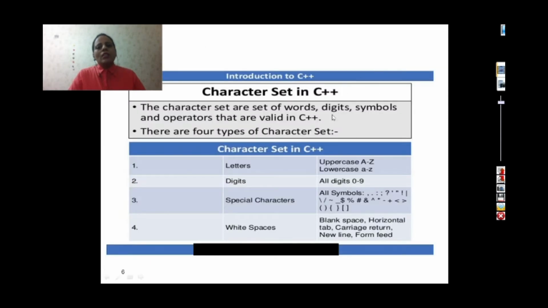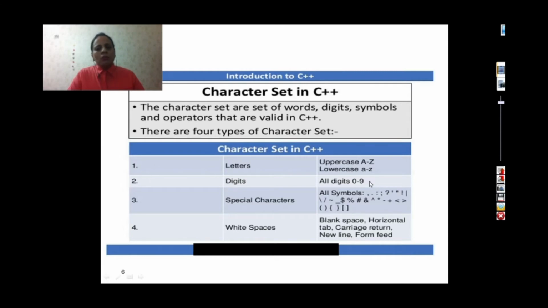The character set in C++ is a set of letters, digits, symbols and operators that are valid in C++. There are four things: letters, digits, special characters and white spaces. All uppercase and lowercase letters are permissible in C++ and they are case sensitive. Uppercase letters are different from lowercase letters. All digits 0 to 9 are permissible.